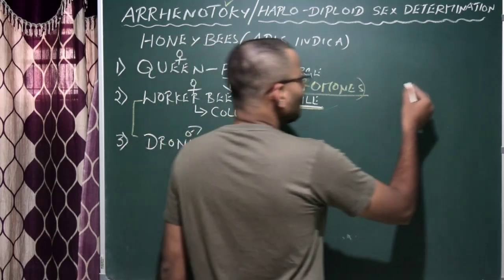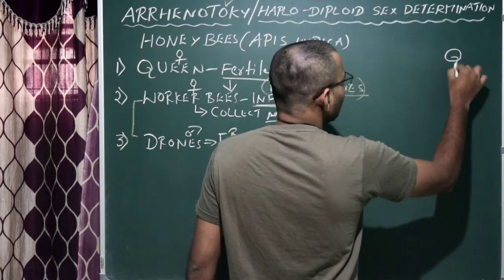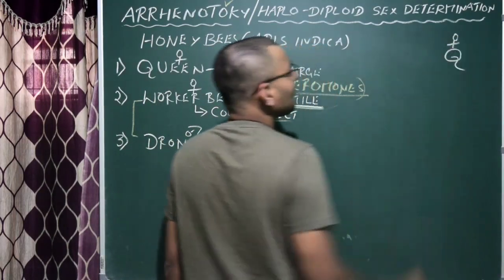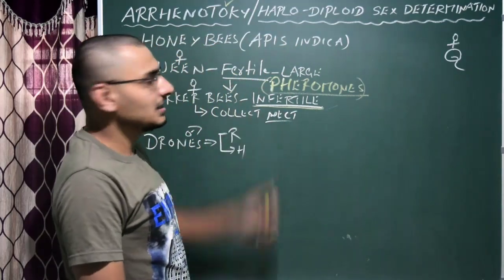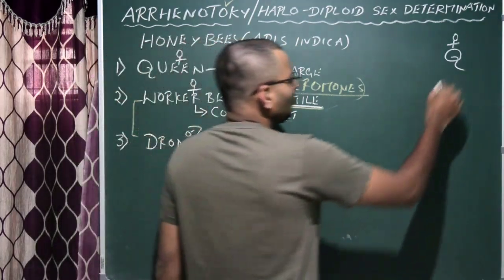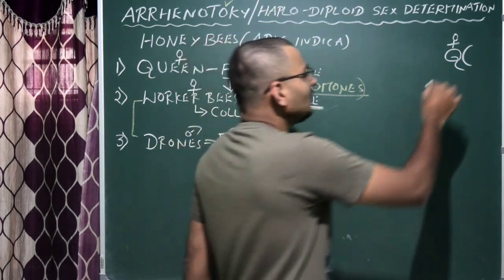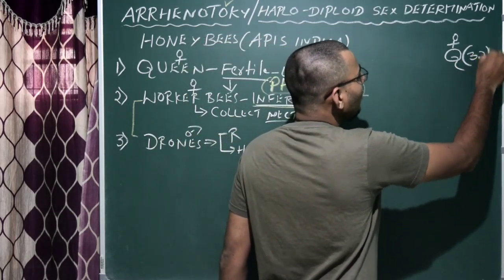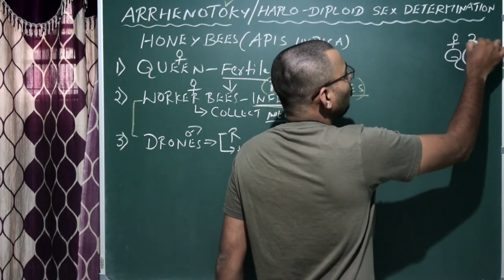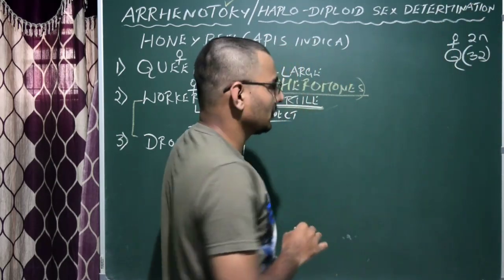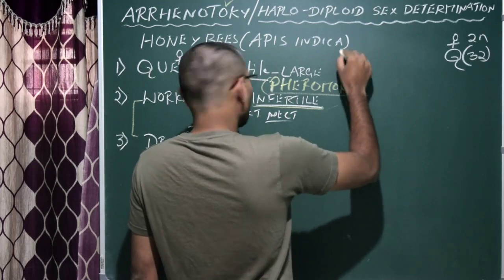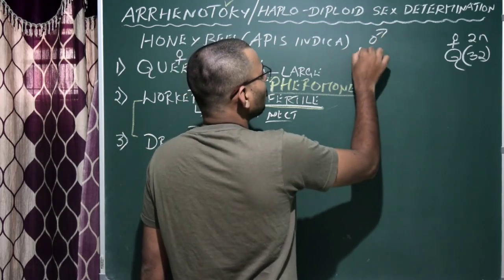In this case, here we write the queen. She is the only fertile individual in the beehive. The total number of chromosomes in each cell will be 32. That is the diploid state, 2n, that is 32 in total. And I'm going to select one male here, one of the drones.